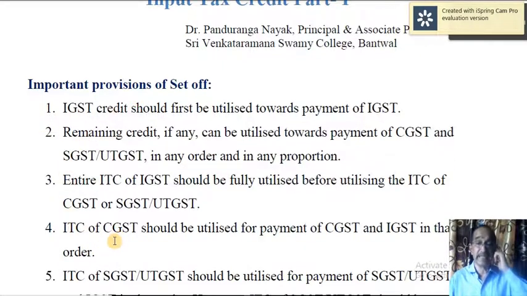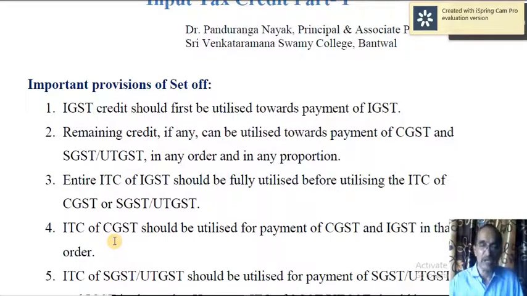Next thing is, ITC of CGST should be utilized for payment of CGST and IGST in that order. What I mean is, supposing CGST liability is, let us say, 40,000. Then ITC of CGST is, let us say, 50,000.